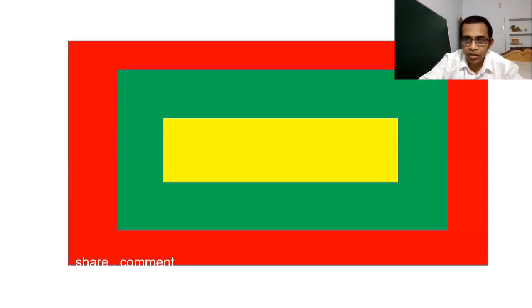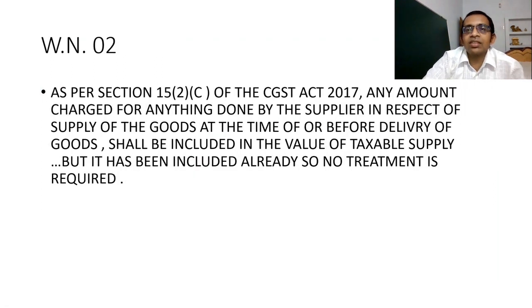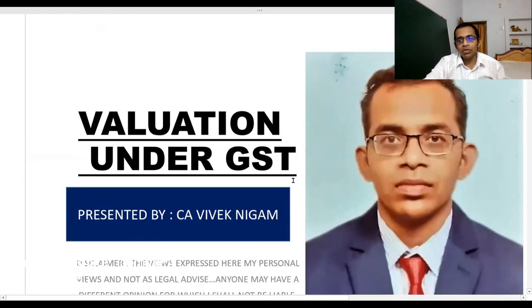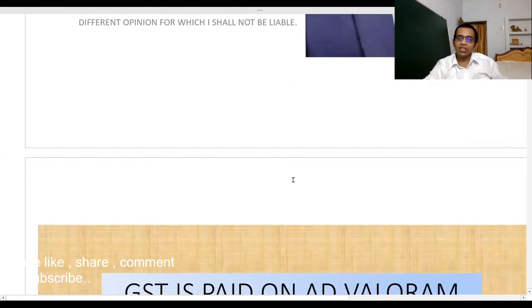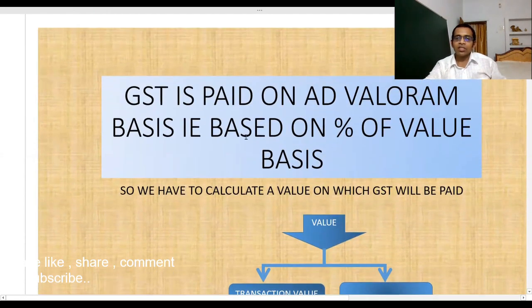Okay friends, so the core area of our discussion is over. I want to give a quick summary to you for this purpose. So let us revise. On GST, I will take a maximum of 4 to 5 minutes now. What we have learned in this chapter, I am going to revise in 3 to 5 minutes. First, GST is paid on ad valorem basis.